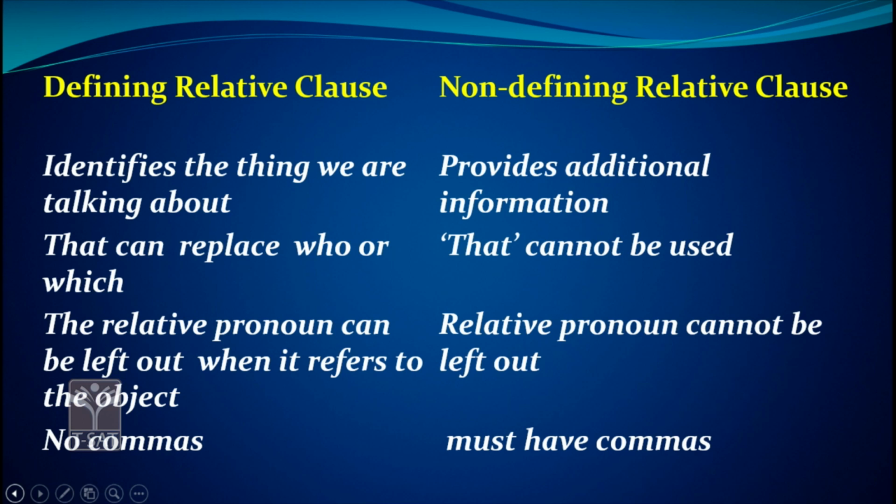And whereas a non-defining relative clause provides additional information. In a defining relative clause, we can replace that with who or which, whereas in a non-defining relative clause, we cannot use the word that. And in a defining relative clause, you can skip the relative pronoun, it can be left out when it refers to the object. Whereas in a non-defining relative clause, we cannot skip the WH word or a relative pronoun.